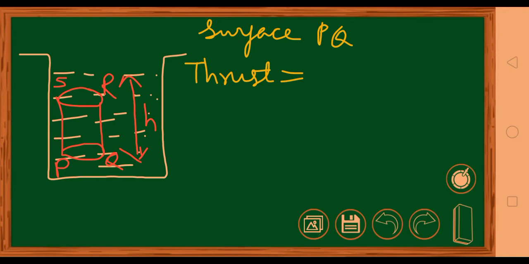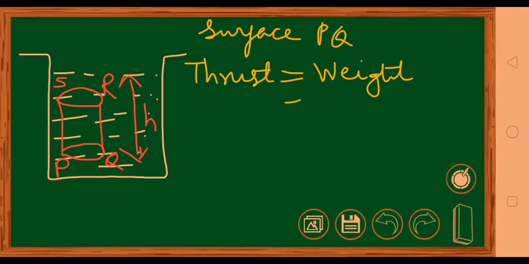We have studied thrust is equal to the weight of that particular body which is exerting the thrust. So weight of this liquid column, cylindrical column. We have not kept any cylinder inside. We are just considering that cylindrical area. It is filled up of water. So we are taking the cylindrical part of water. So thrust is equal to weight.